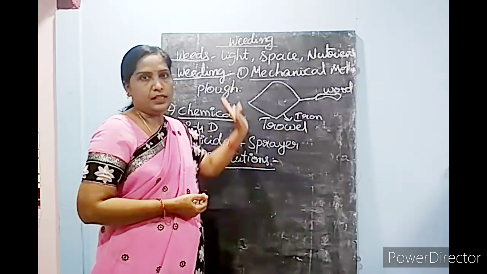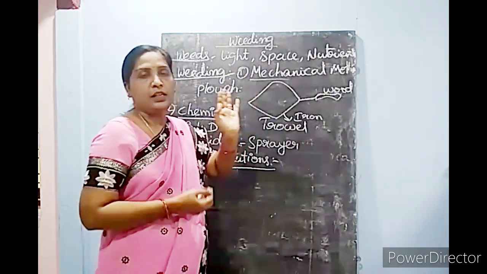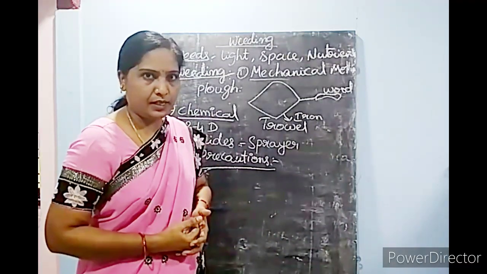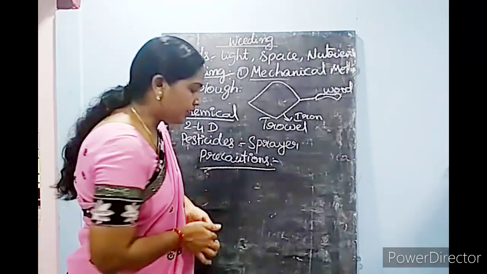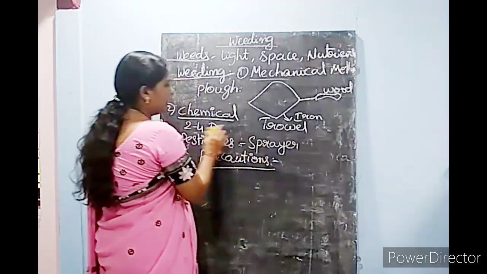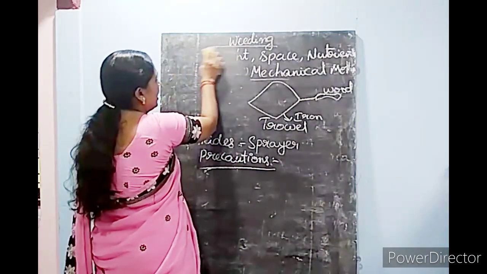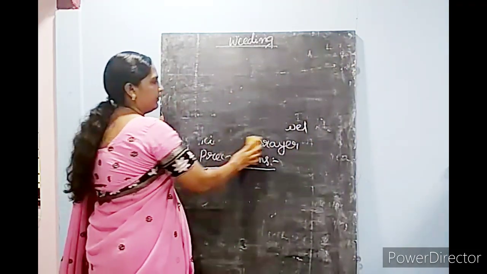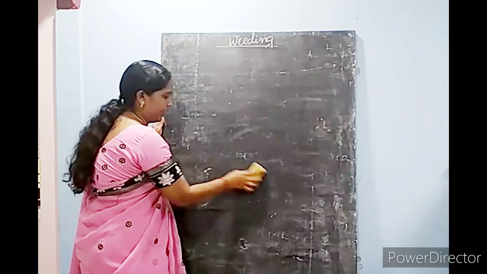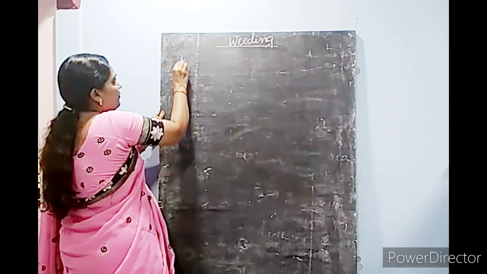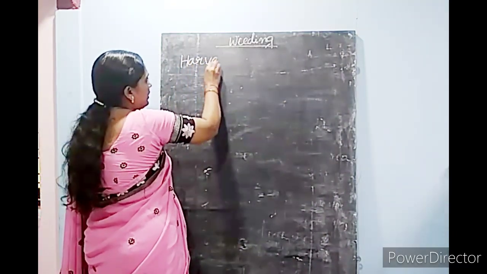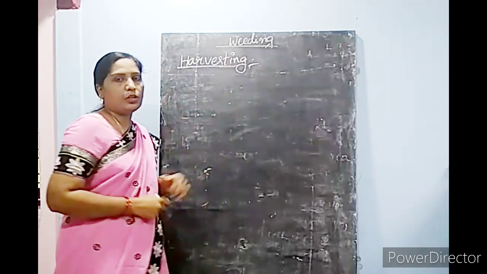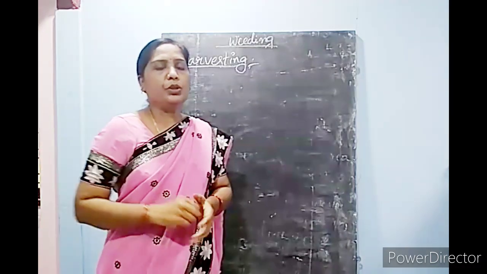So this is how the farmers do weeding with weedicides and pesticides in agricultural practice. We understood, right? Next, we move on to the next step, that is harvesting. After weeding in agricultural practices, farmers go to a step known as harvesting. Harvesting means collecting the matured crops, cutting the matured crops.